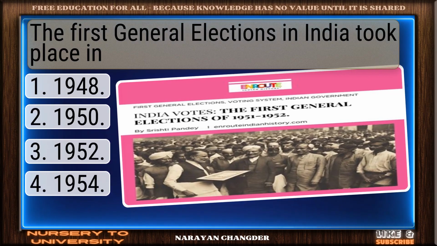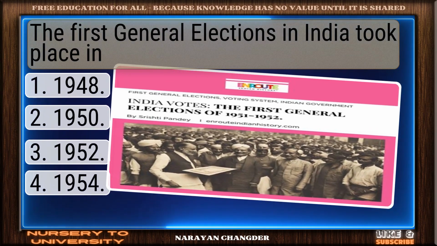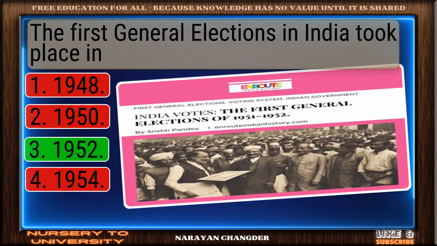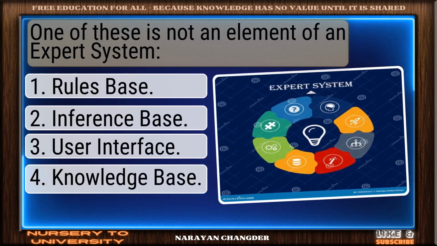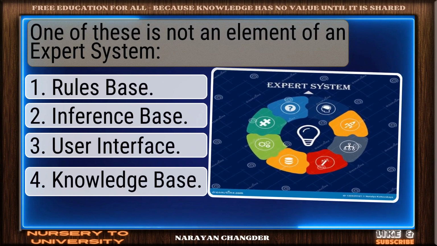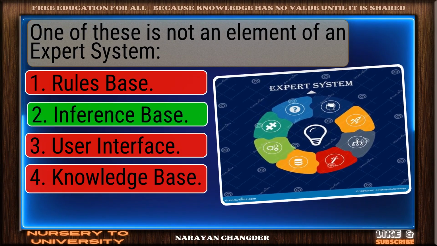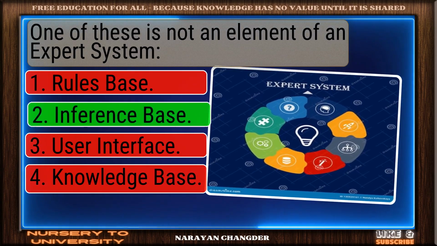The first general elections in India took place in. Smart pick. 1952 is correct. One of these is not an element of an expert system. Right choice. Inference base is best.